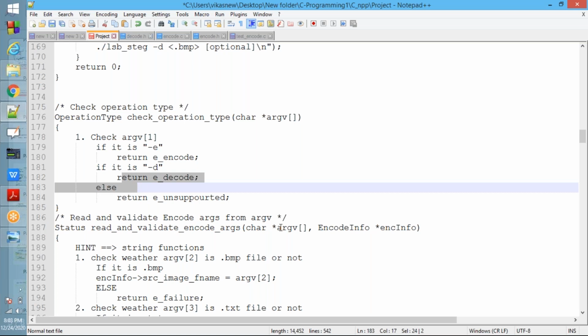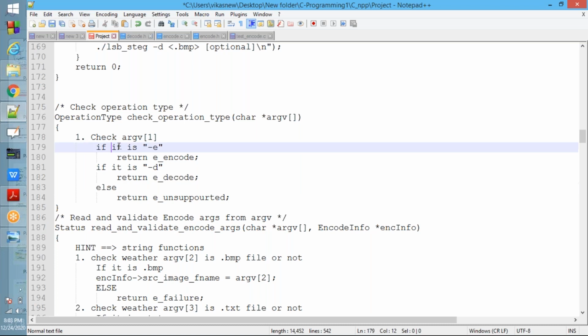You try later. Don't write any function or any instructions here. Yeah, that is correct. String compare argv of 2 comma double quote minus t, else return e unsupported. Simple thing, already one person gave the answer. Let me finish that one.